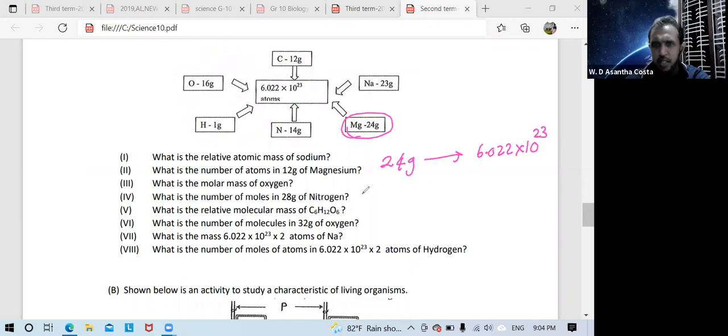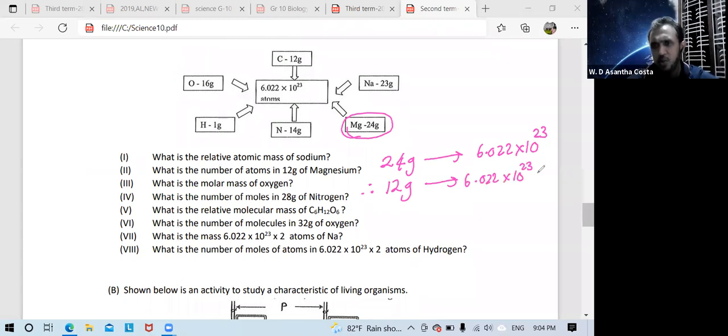Then how to calculate for 12 gram? Half. Take 24 apples is $10. Then what is 12 apples? You know, $5, like that. This one is half. You can calculate like this.